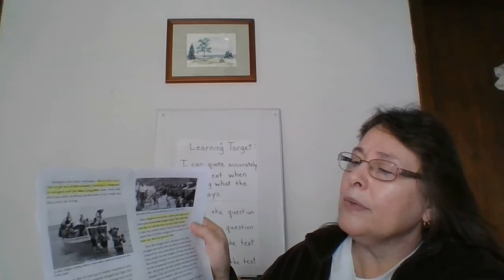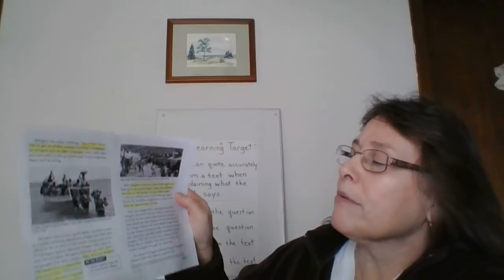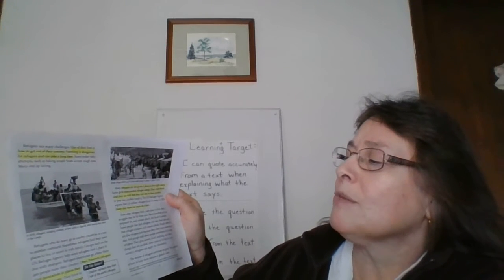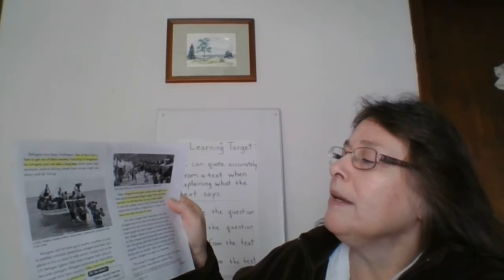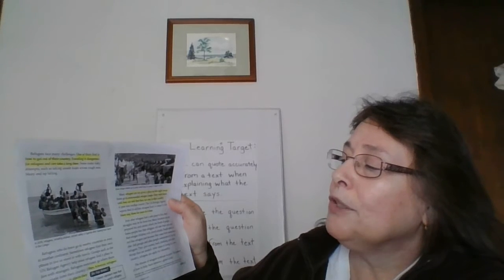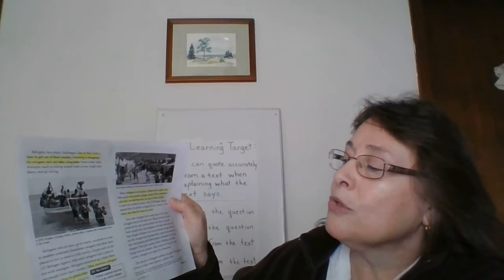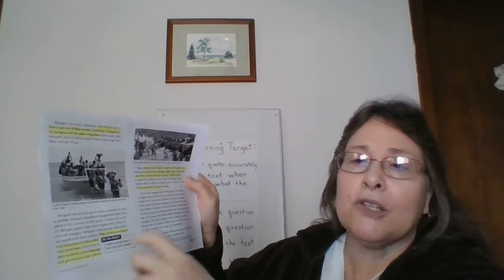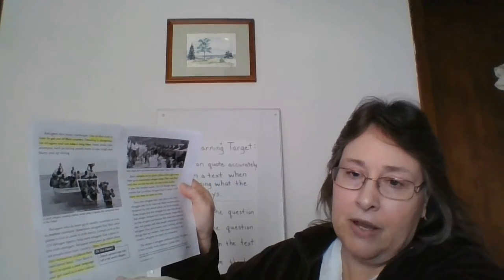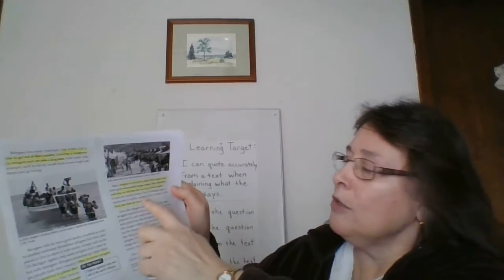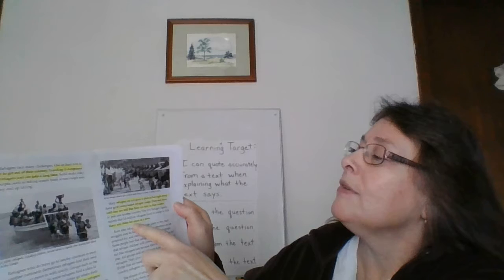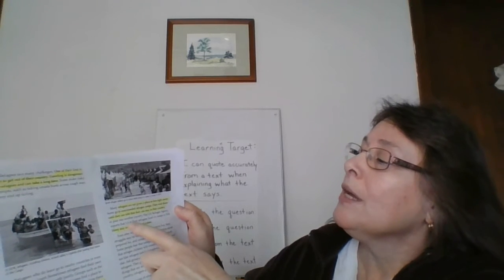If I continue reading, on the bottom of page 3, it says that refugees find themselves in places that they've never been. They have to learn to speak a new language and get used to a new culture. I also highlighted that because that's another challenge that they face. And if I continue on to page 4, it says that many refugees are not given a place to live right away.